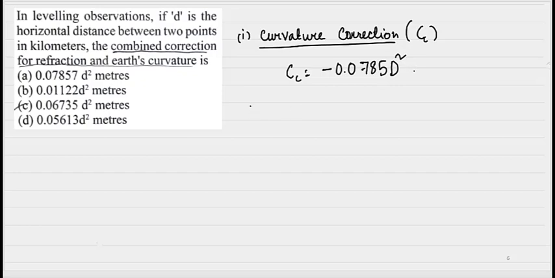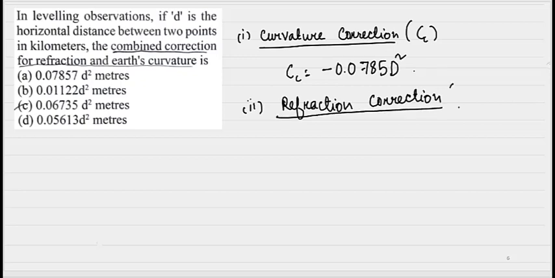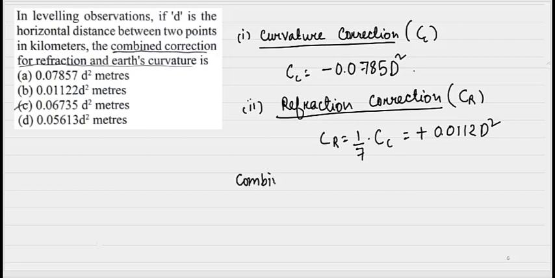This is always negative, and one correction is refraction correction. Refraction correction is denoted by CR. The refraction correction we know is 1/7 of the curvature correction, and it is always positive, 0.0112 d square. And combined correction finally is the summation of curvature correction plus refraction correction.